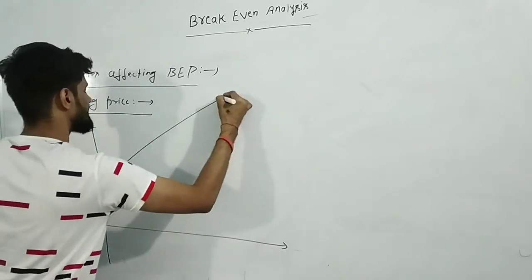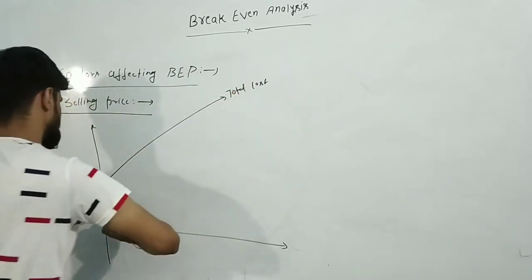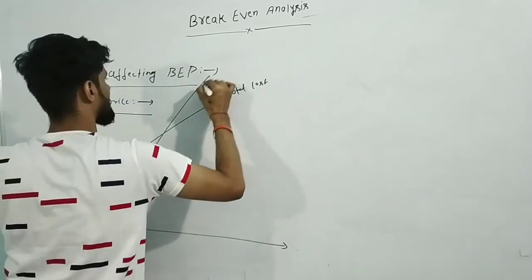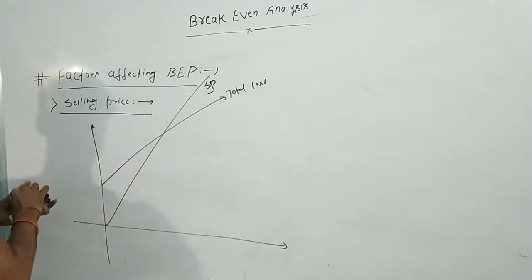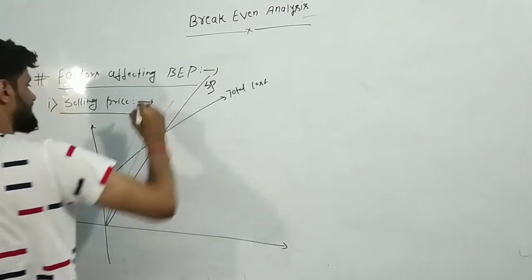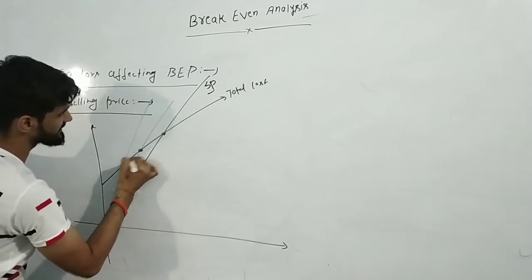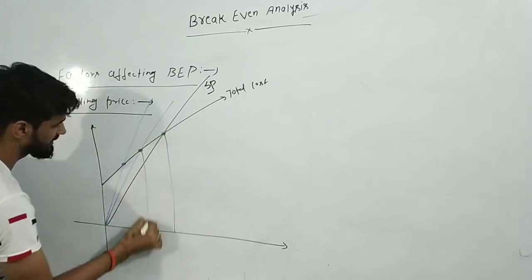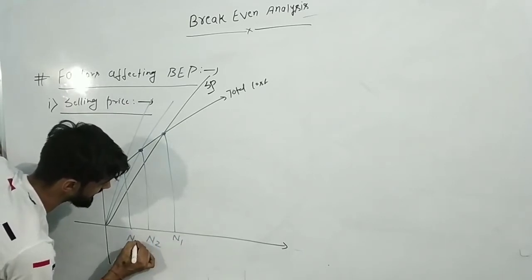This was the total cost, and this was the graph of selling price, SP. If selling price changes, the graph will be like that. So this is going to cut this axis on this particular point. If you see, this is N1, this is N2, this is N3.